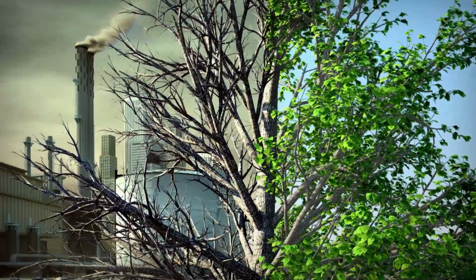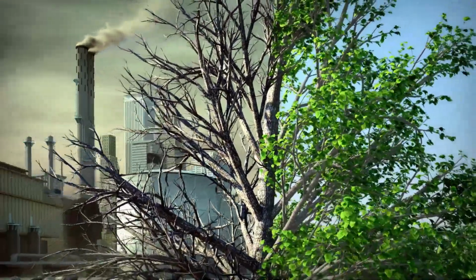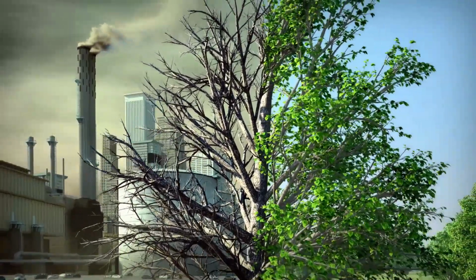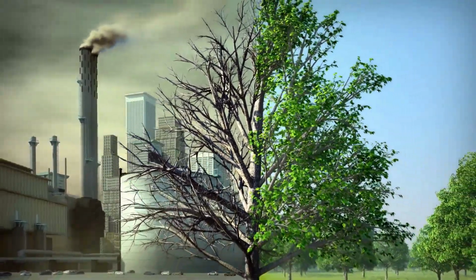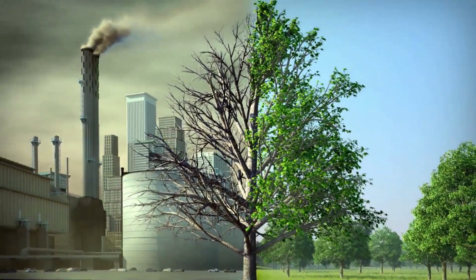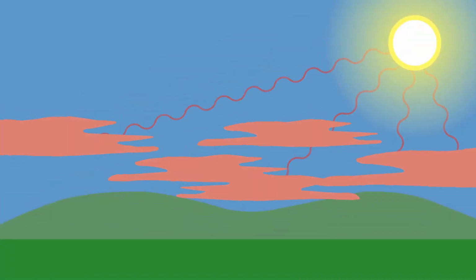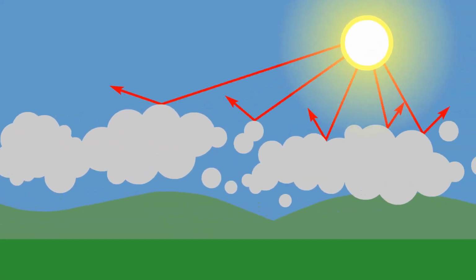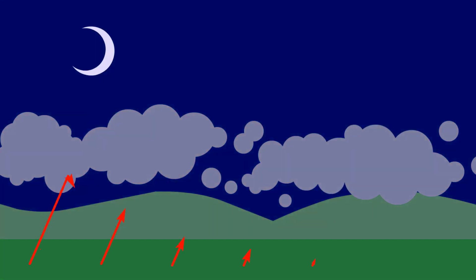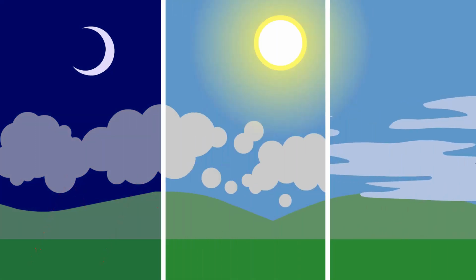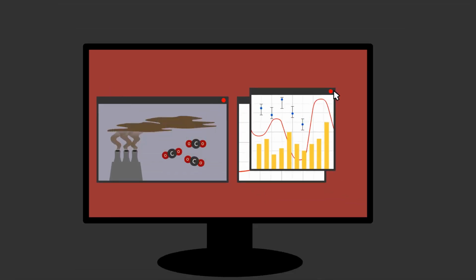The Industrial Revolution marked a significant shift in human activities with the widespread adoption of industrial processes, the burning of fossil fuels, coal, oil, and natural gas, and the rapid growth of industries and urbanization. These activities released large amounts of greenhouse gases into the atmosphere, leading to an increase in atmospheric concentrations. This global warming has numerous far-reaching consequences and impacts on the Earth's ecosystems, weather patterns, and human societies.